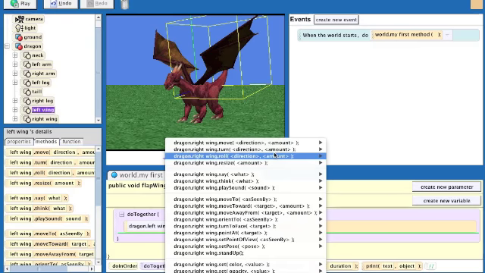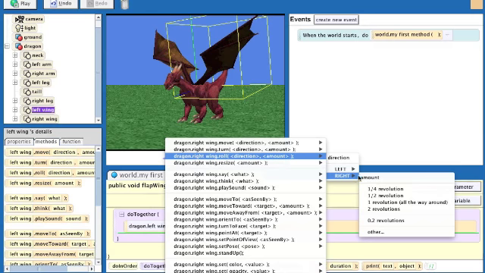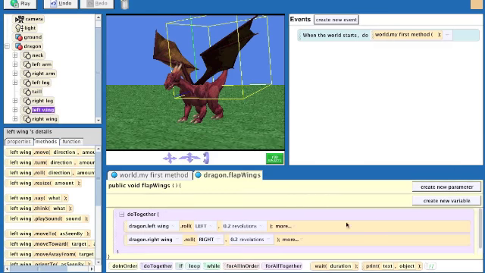And at the same time, we want the dragon's right wing to do the same thing. We want it to roll, but it's going to go in the opposite direction and by the same number of revolutions. So actually we already have something. We have that the dragon is going to flap its wings partially by doing this. So let's see if that much works.